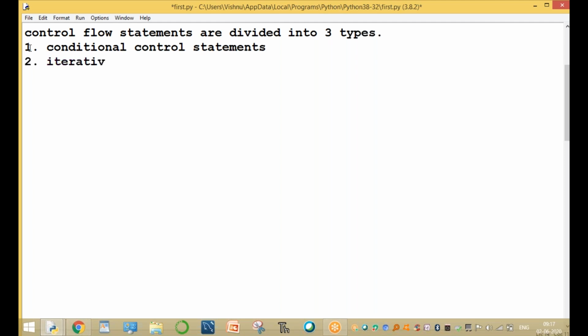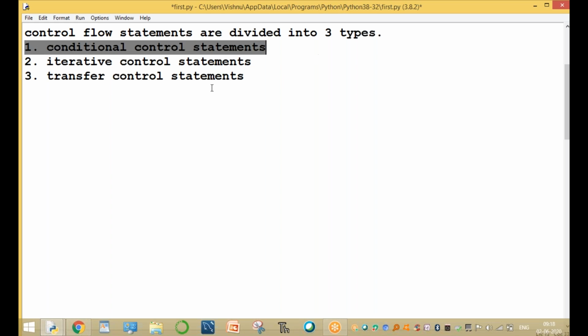The second one is iterative control statements. The third one is transfer control statements. First, conditional control statements; second, iterative control statements; third, transfer control statements.